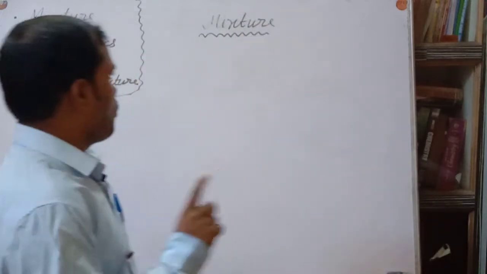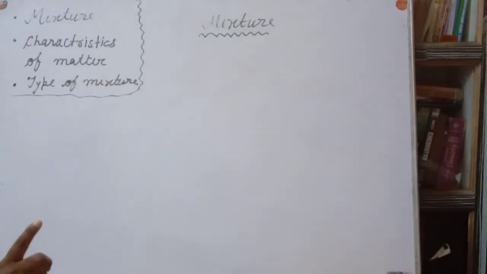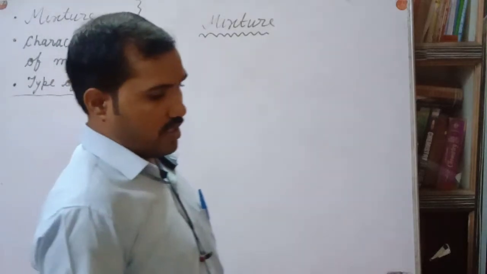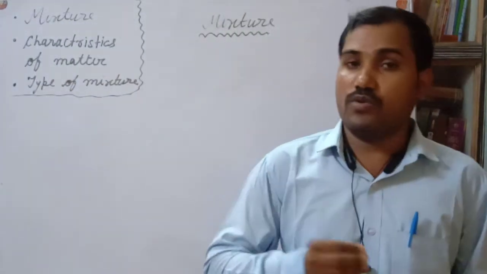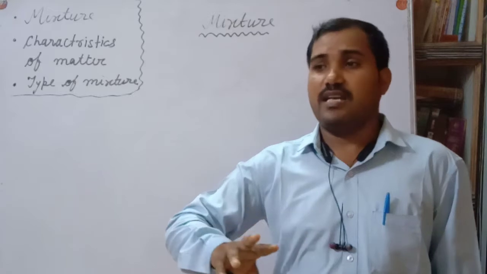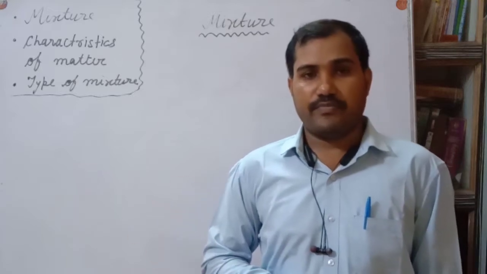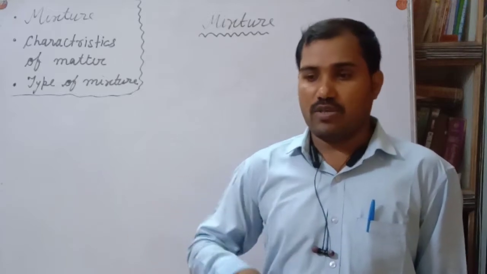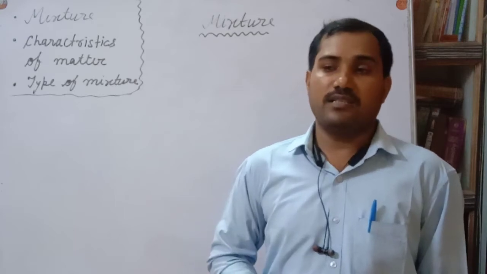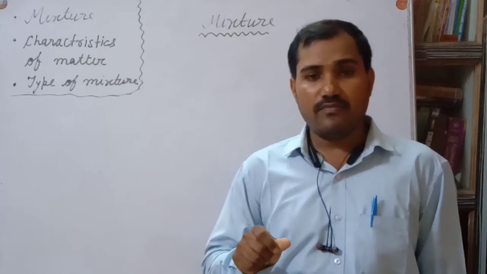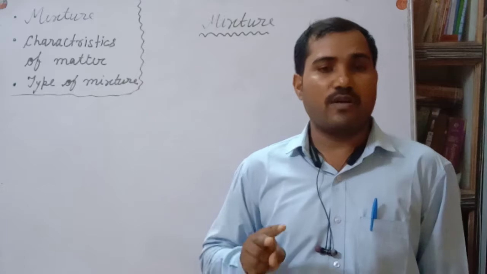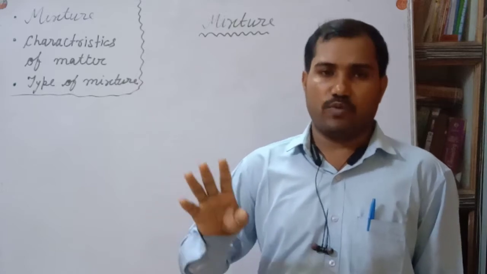But in case of a mixture or solution, minimum two components are required, so it is an impure substance. Why is it impure? Because it is prepared by the mixing of two or more than two components in indefinite proportions.